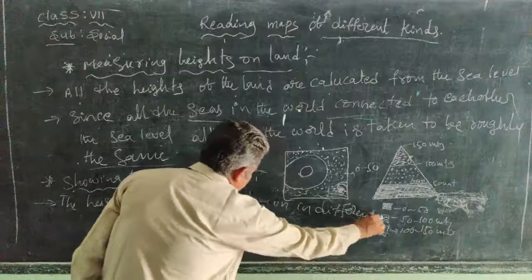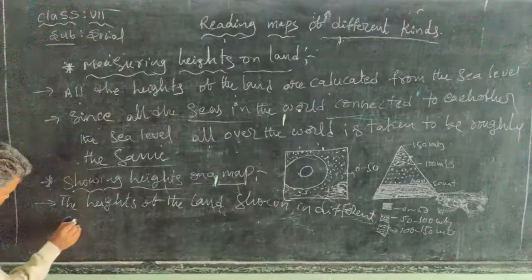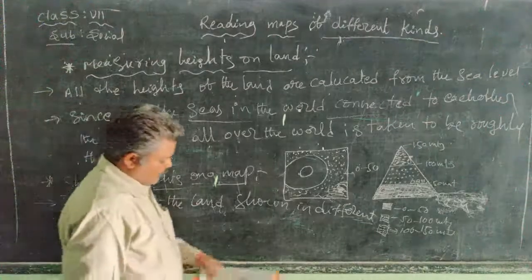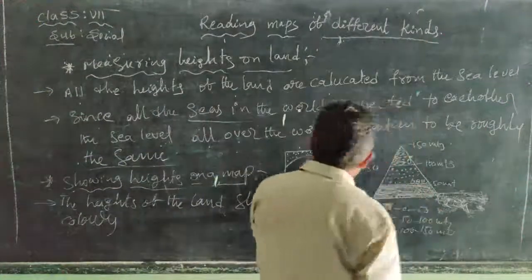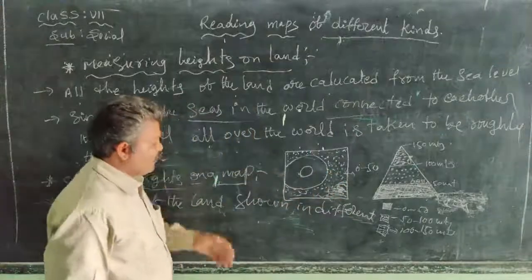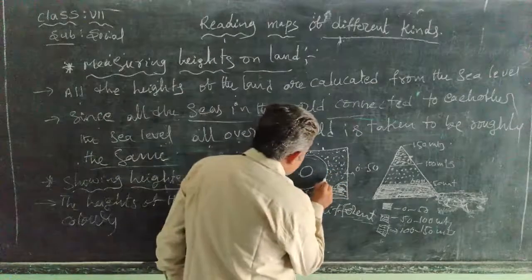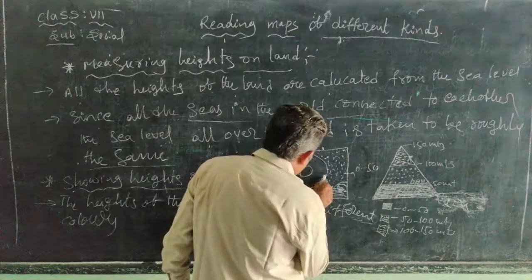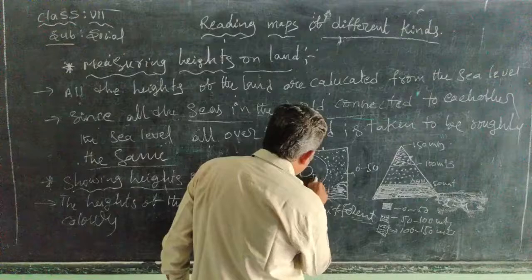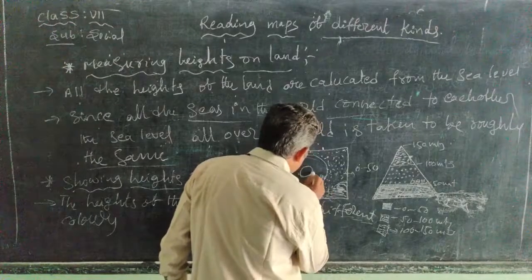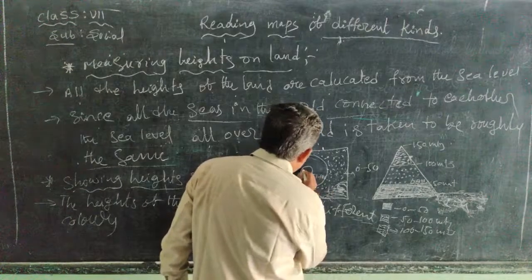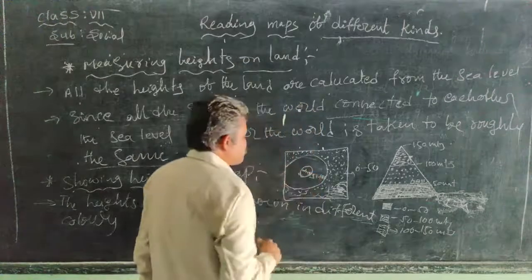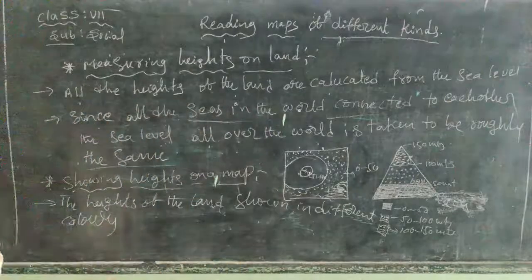Here, green color is 0 to 50, from here to here is 51 to 100, and this is 101 to 150.